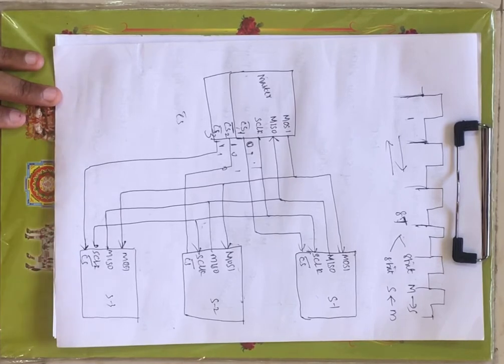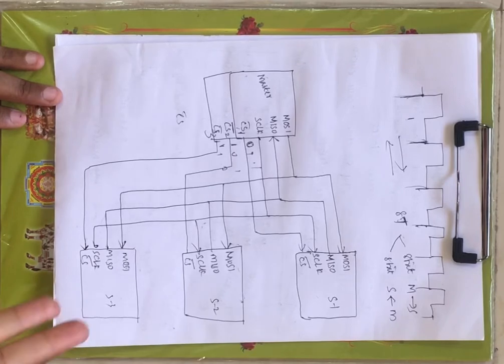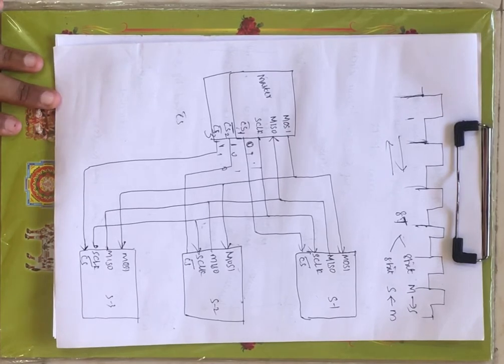Now this is the interface between your master and 3 slaves. Like that you can increase your slaves up to n number, right? Now this is the introduction, that means the working introduction as well as working of your serial peripheral interface.